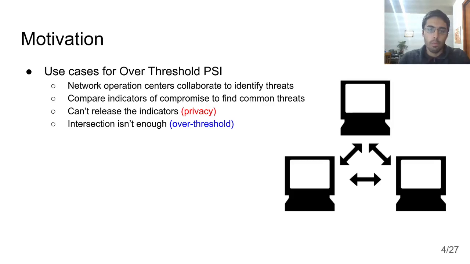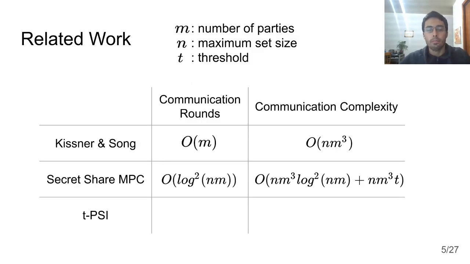Now the problem is that due to privacy, they can't just release and share those indicators because they might contain some sort of sensitive information such as IP addresses. But also the normal intersection might not be enough, because let's say half of the network centers have some indicator. It's not like they all have them, but it's still a threat that's worth looking into. Hence, the normal intersection may not be enough.